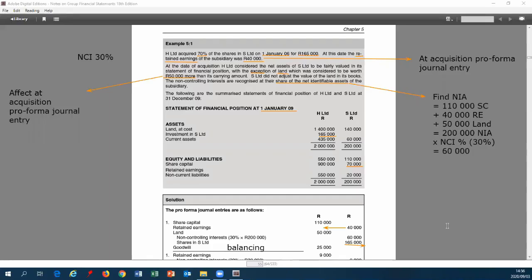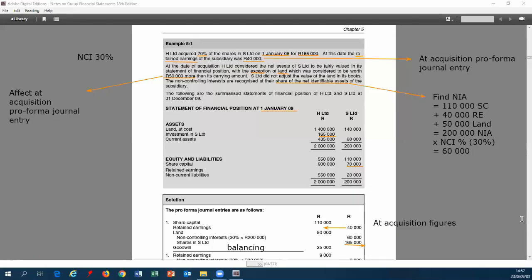Okay, so up till this point, you should be fairly comfortable to be able to do that journal entry, because that's what we did learn already in our chapter 4. Okay, the only difference now is obviously that 40,000 that we got for retained earnings hasn't come from our statement of financial position because we needed to do the at acquisition. Okay, so importantly, this journal entry is at acquisition figures.